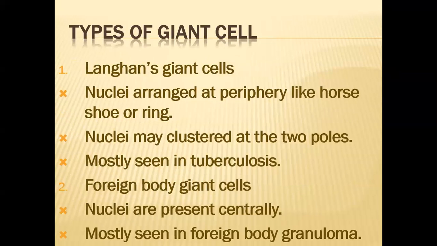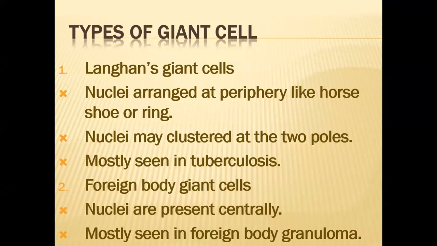Now the most important is the types of giant cells. There are many types of giant cells, but two are important which take part in inflammation. So we only discuss these two giant cells. First, Langerhans giant cells. In Langerhans giant cells, what is the difference? The nuclei are arranged at the periphery. They are not present in the center. They are present at the periphery, like a complete ring or incomplete ring, or the nuclei may cluster at two poles. They are not spread in the whole of the cytoplasm.